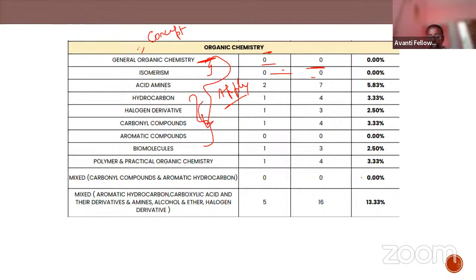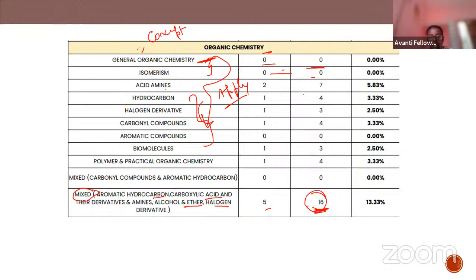The highest weightage is here, 16 marks, from aromatic hydrocarbon, benzene, carboxylic acid derivatives, alcohol, ether, and halogen derivatives. That was a mixed type of question. I've told you they'll mix the concepts and the reactions together, so these mixed questions carry 16 marks.